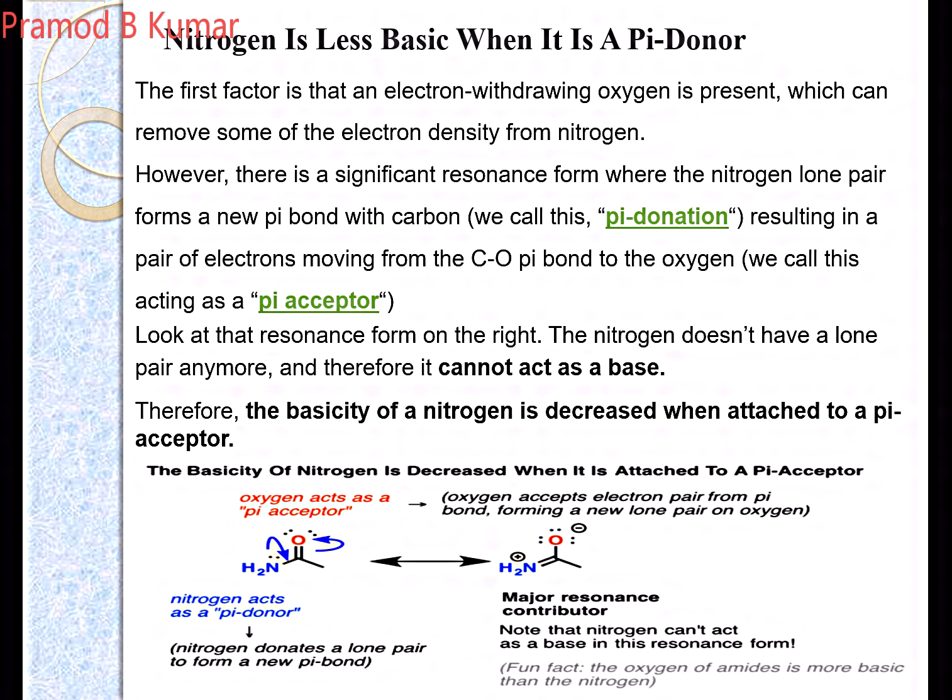Now oxygen accepts the lone pair from the pi bond, forming a new lone pair on the oxygen. In this case oxygen acts as a pi bond acceptor.